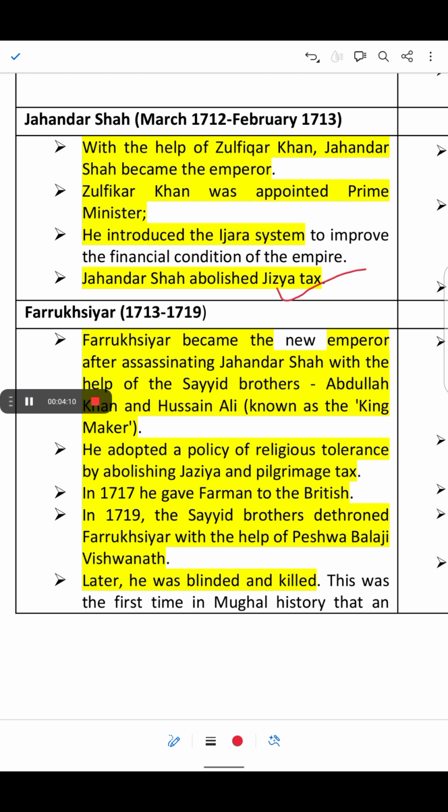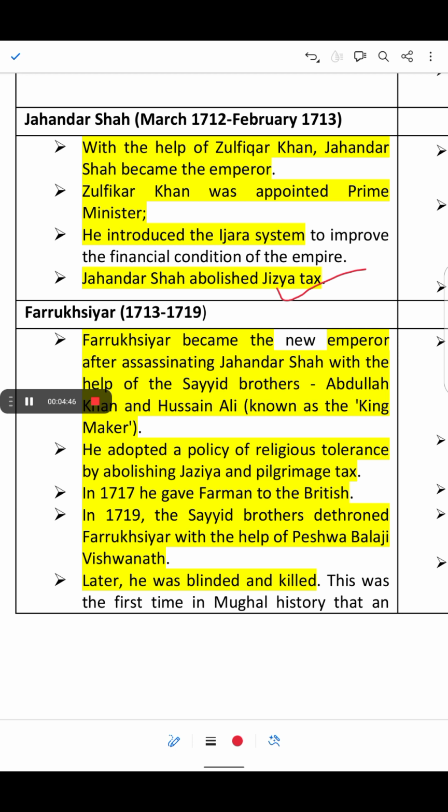And one more good thing Jahandar Shah did was that he abolished the jizya tax. The Mughal emperor Akbar was called great because he had abolished the jizya tax. It was a tax paid by non-Muslims, particularly Hindus, or the tax paid by Hindu pilgrims. So Jahandar Shah did a good thing by abolishing the jizya tax.